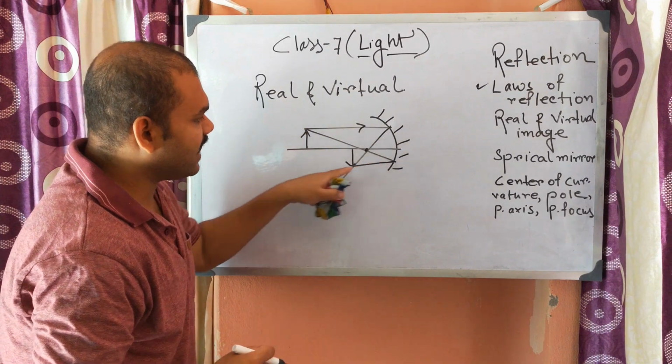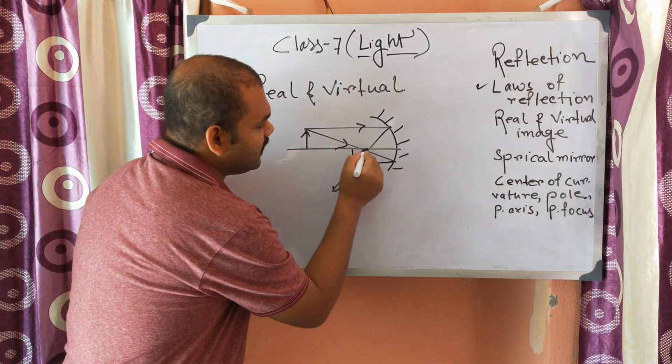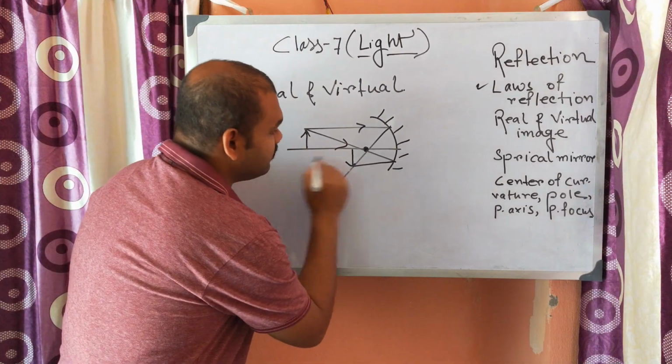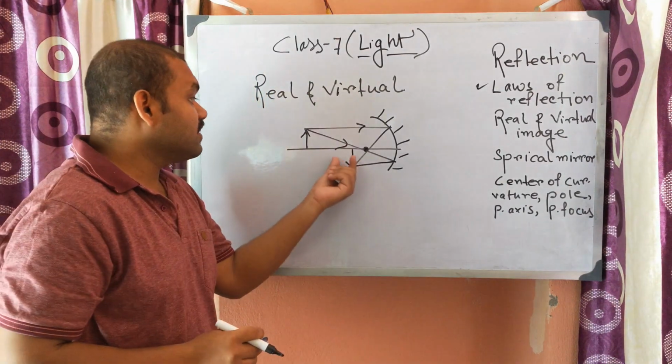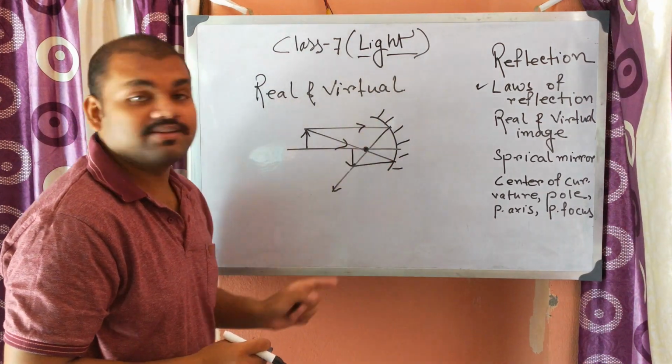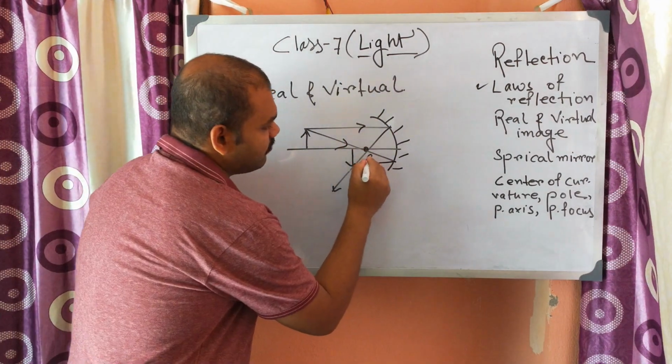After reflection the light actually meets here. That's why this is known as a real image, because here the rays actually meet at a point after reflection. And this is the focus.